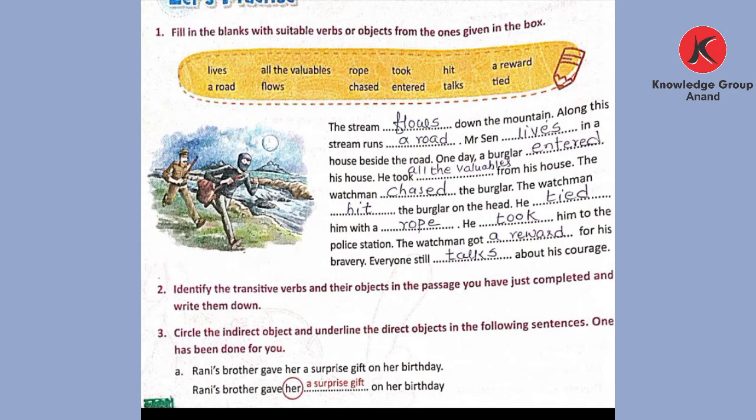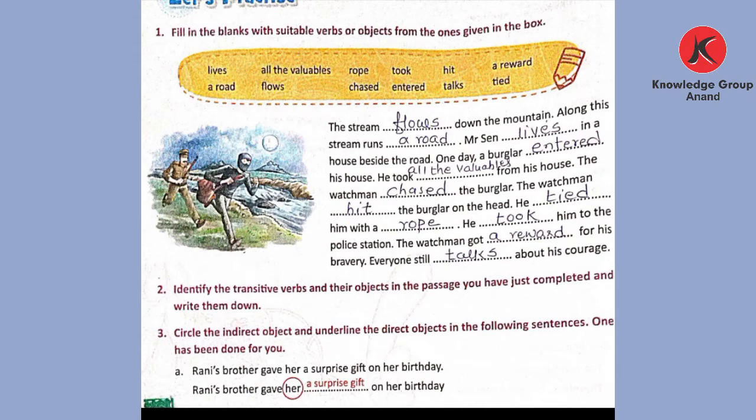He took, what did he take? All the valuables from his house. The watchman, what did the watchman do? When the watchman saw, the watchman chased the burglar. The watchman hit the burglar on the head. So we can see in the picture the burglar is running and the watchman is running behind. A stream is flowing nearby. He tied him with a what? Rope. He took him to the police station. The watchman got a reward for his bravery. Everyone still talks about his courage.